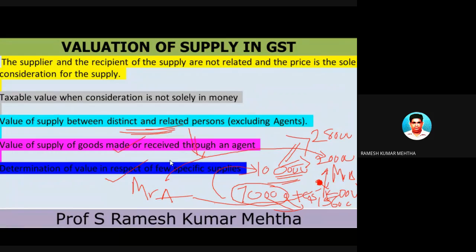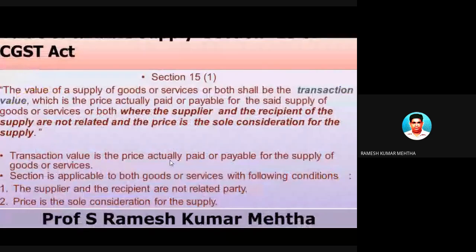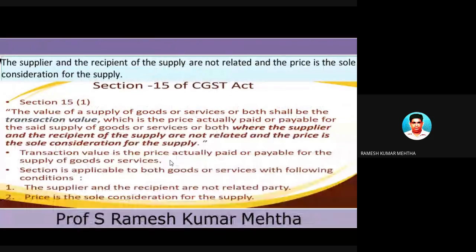Number one: the goods are sold between two unrelated parties, and the price is the sole consideration. Number two: the goods are sold between two related parties. Number three: when the consideration is not paid only in money, but apart from money something else is also paid. Number four: when goods are sold or supplied through an agent. And last is a specific supply of goods. So let's talk about the first condition.